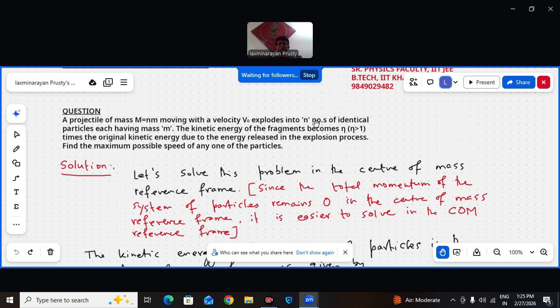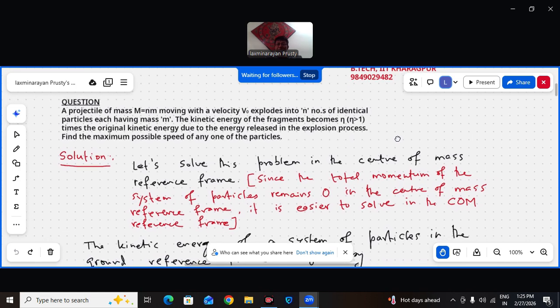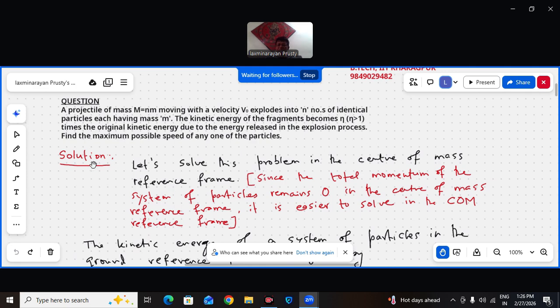Here N is the number of identical particles into which the projectile is broken. This type of question is asked in Irodov. Say N is equal to 3, it breaks into 3 identical particles, but we will make it any number, but identical. So let us solve this.